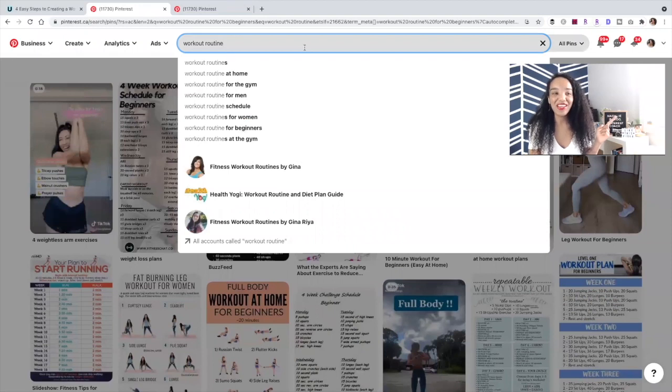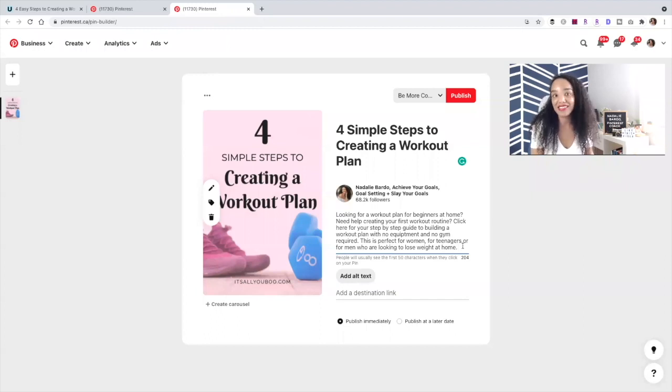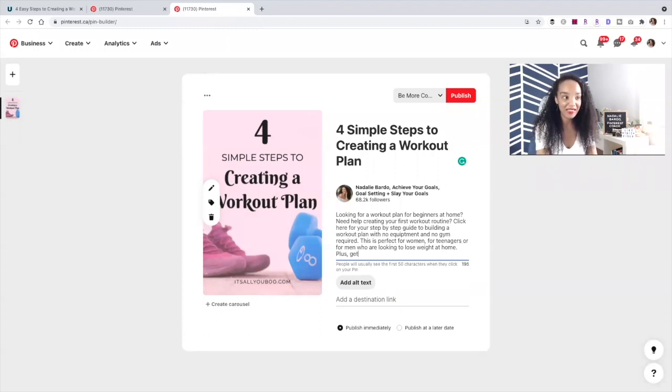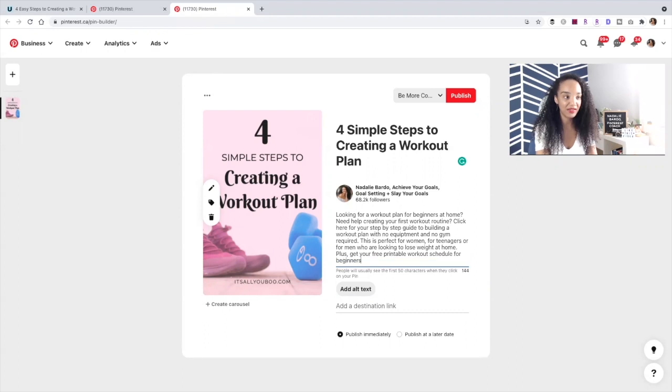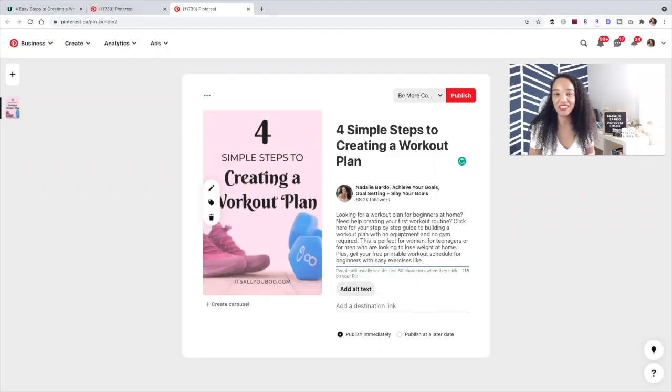So remember when we saw schedule as a great keyword, you want to make sure that that's possibly something you add to your content as a freebie. So if there is a schedule, I'm going to say, plus get your free printable workout schedule for beginners with easy, maybe exercises like, and I would list a few exercises that I know people would be interested in. This is your content. You're just adding more keywords and more ways for people to find your content in search.